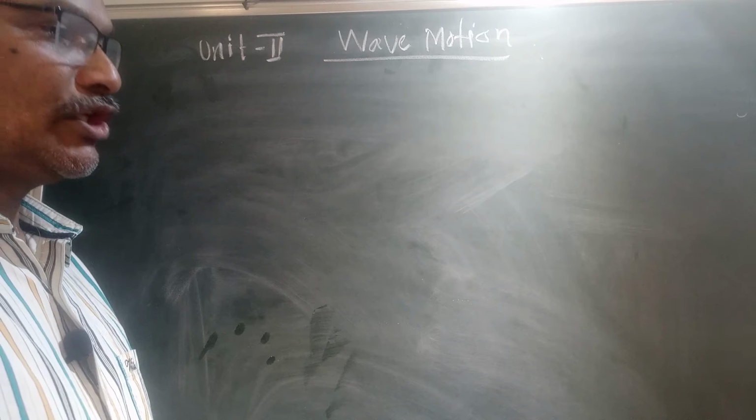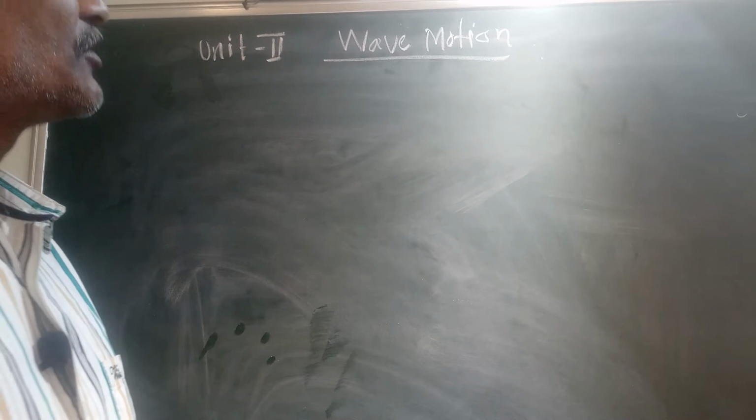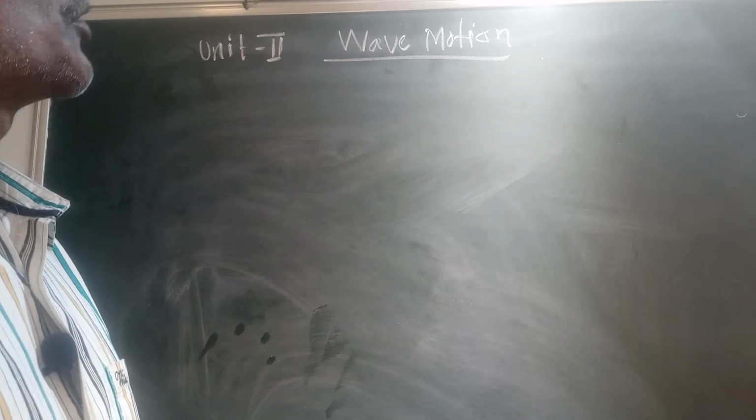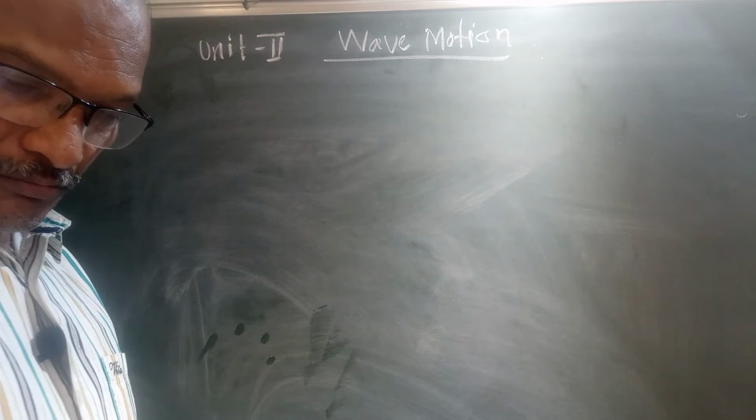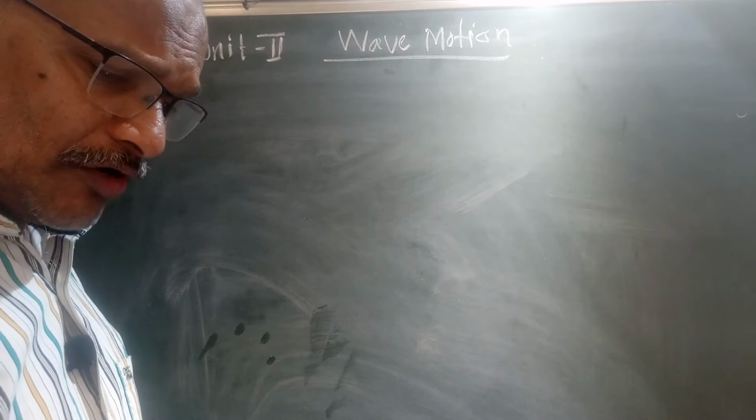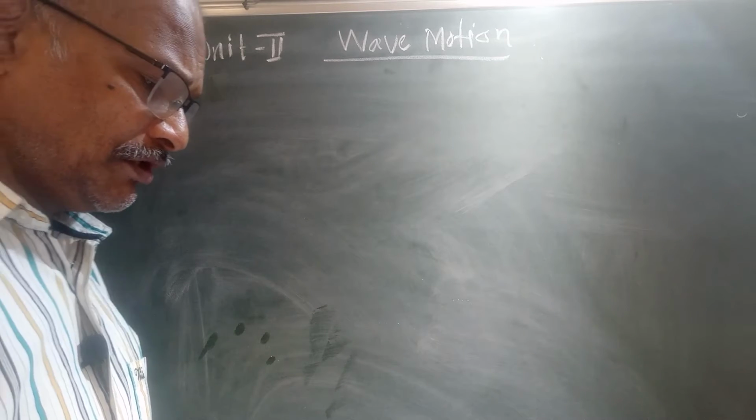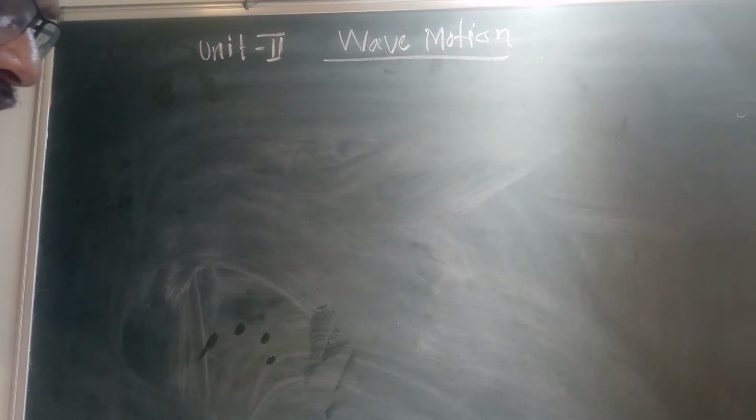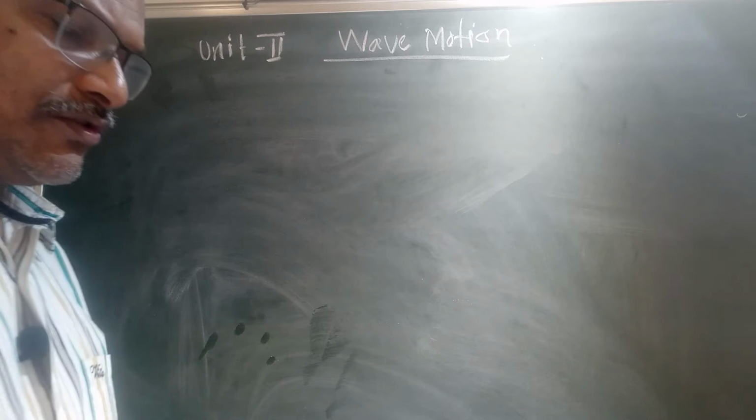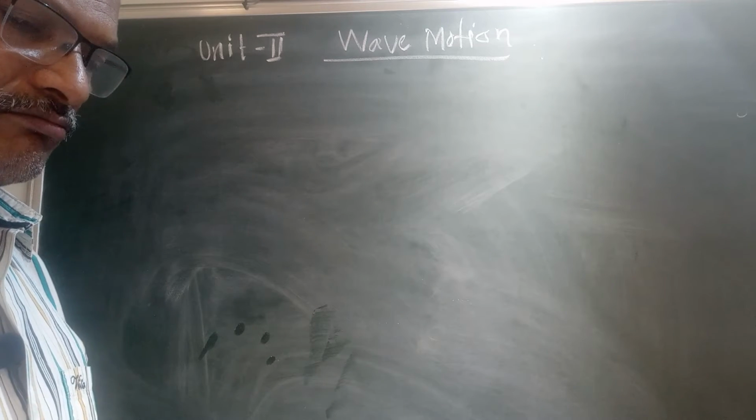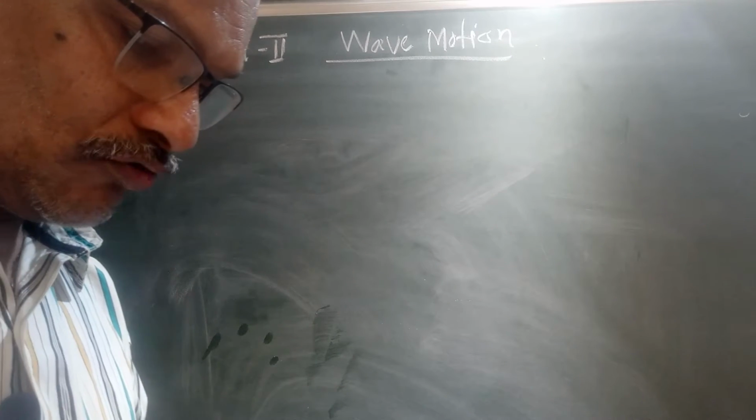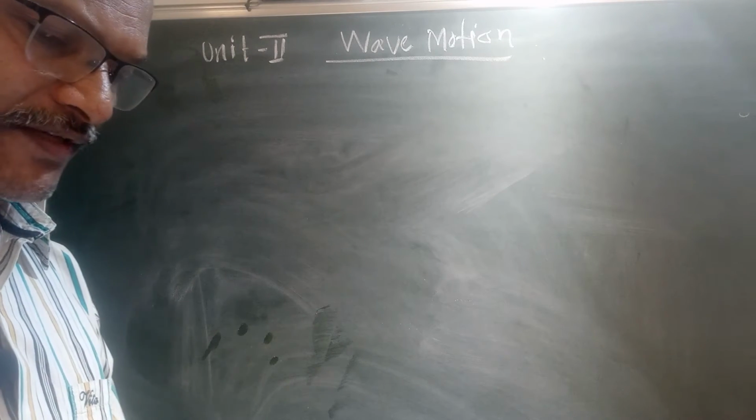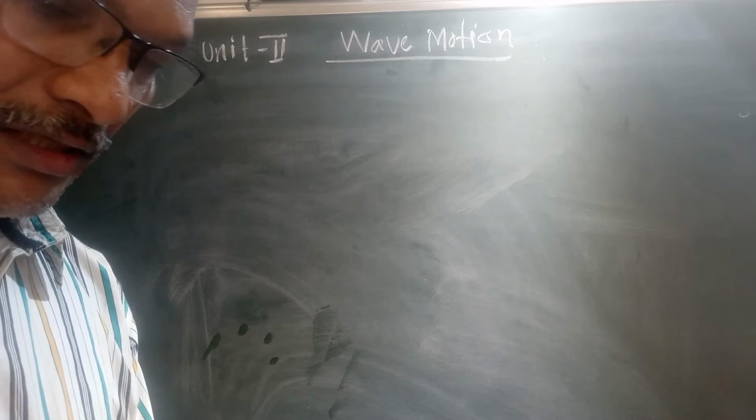mechanical waves and electromagnetic waves. Electromagnetic waves do not require any medium to propagate from one point to another point. The electromagnetic waves, you have a number of examples. We can see light waves, radio waves, television signals, x-rays, and all these things are electromagnetic waves.